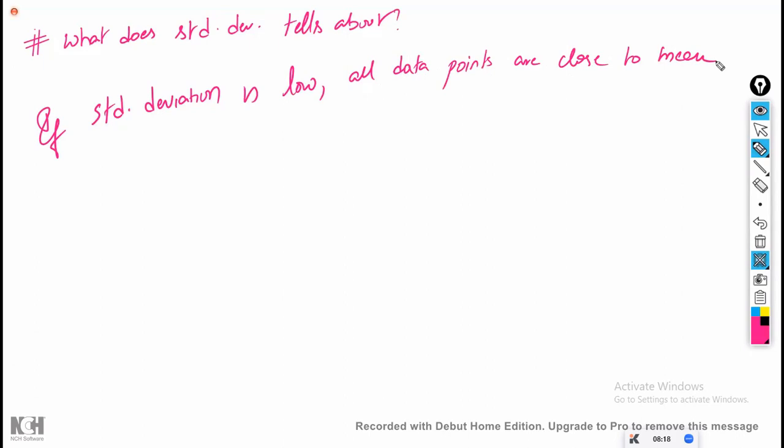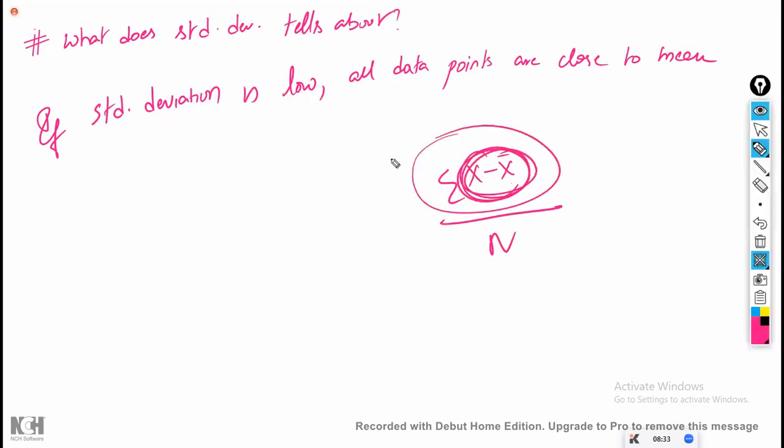Simple, right? The standard deviation formula is x minus x bar, where x bar is nothing but the mean. When this is low, automatically this value should be low only, whether it is a square of that or whatever it is. If this value is high, then automatically the numerator is high. The denominator is every time a fixed value only.